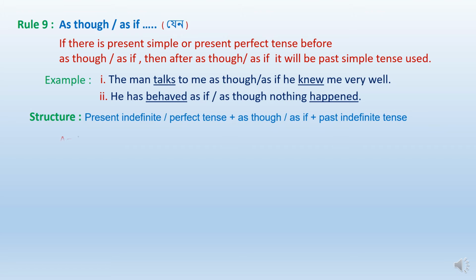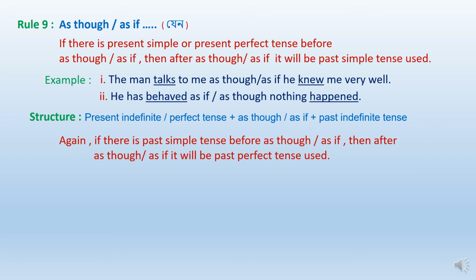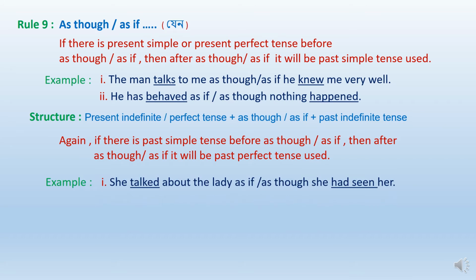Again, if there is past simple tense before as though or as if, then after as though or as if past perfect tense will be used. Example: she talked about the lady as if or as though she had seen her.